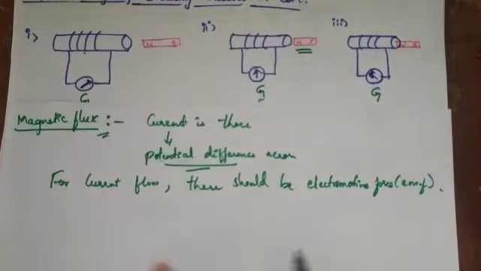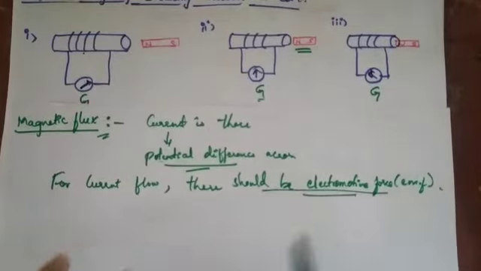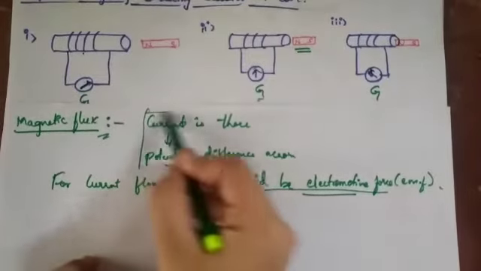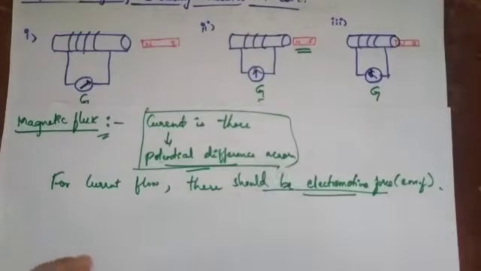So there should be an induced electromotive force, meaning a potential difference across the circuit. If there is a potential difference across the circuit, only then will the current flow. Instead of saying all this each time, I can say electromotive force.